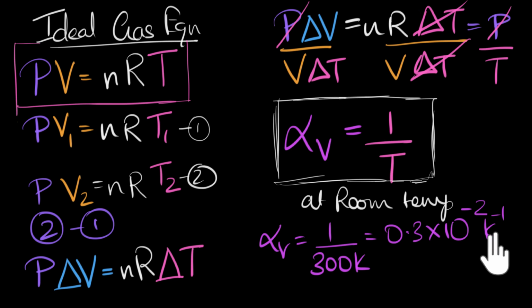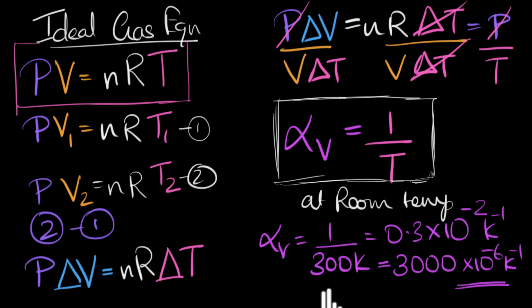But let's convert this to 10 power minus 6. That's how it is in the table. So to convert to 10 power minus 6, we shift the decimal 4 places towards the right. That'll give us 3,000 times 10 power minus 6 Kelvin inverse.